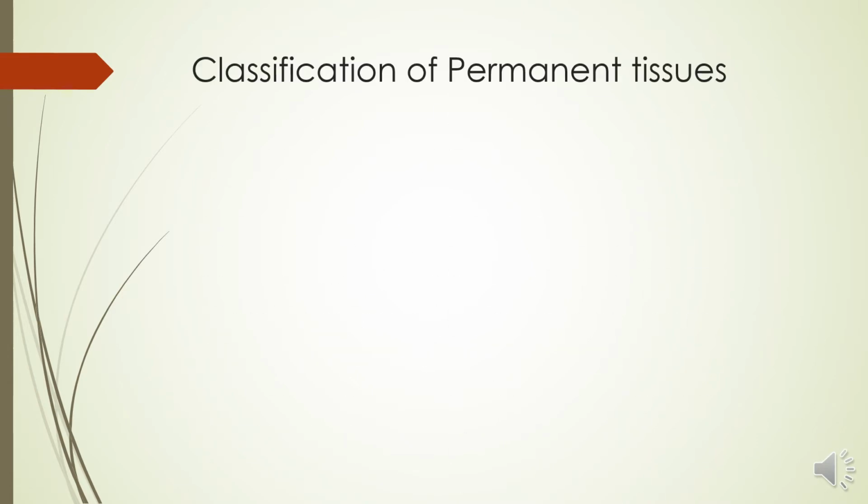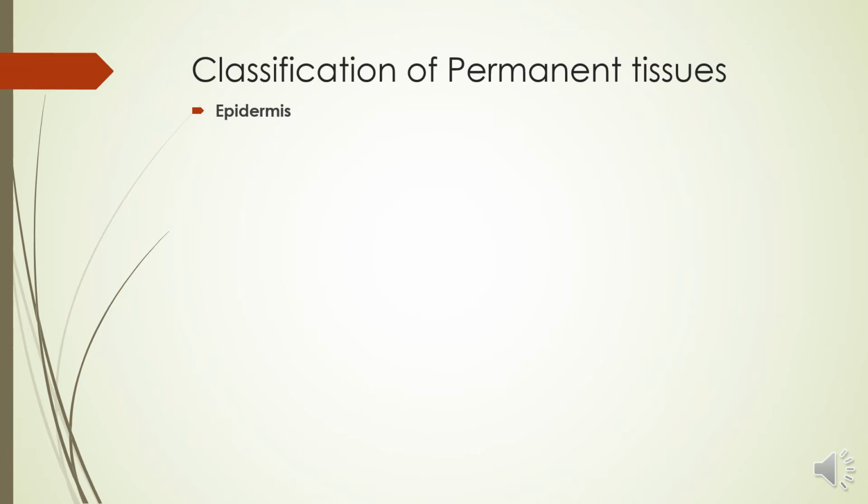Now the classification of the permanent tissues. How are the permanent tissues classified? We have discussed that permanent tissues are classified into two main types, simple and complex tissues. But before simple and complex tissues, there is a type of permanent tissue, that is epidermis.